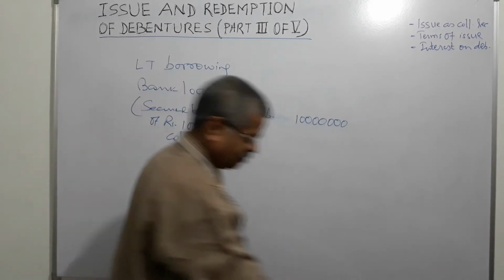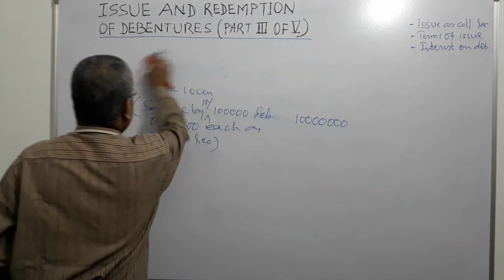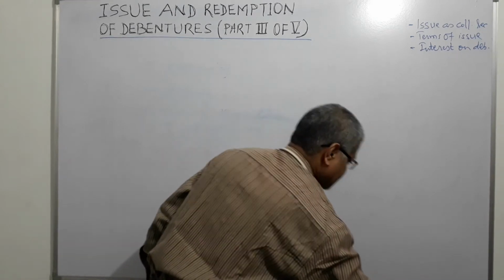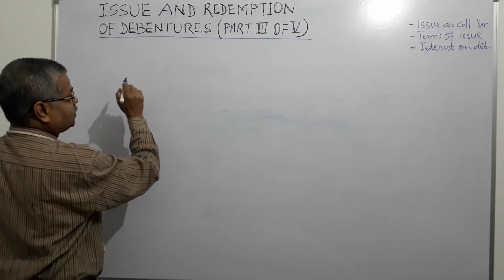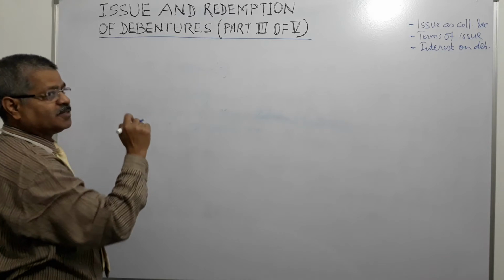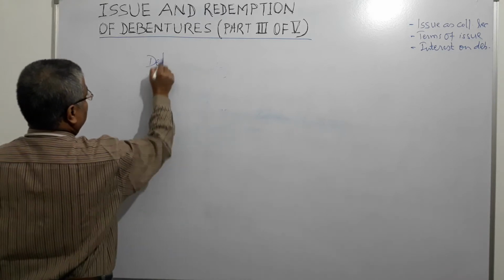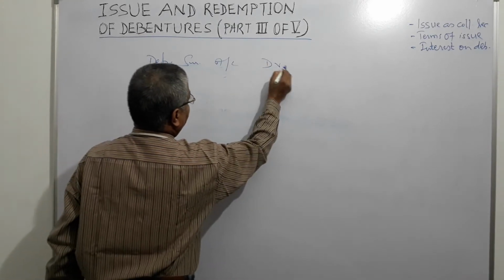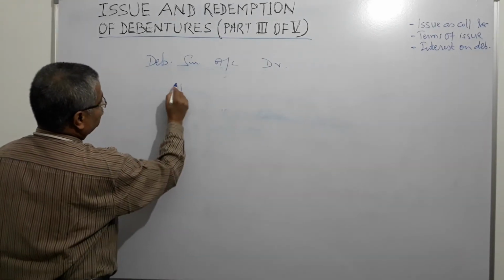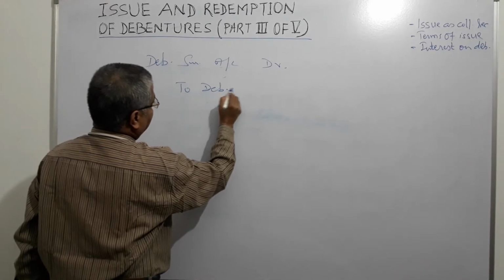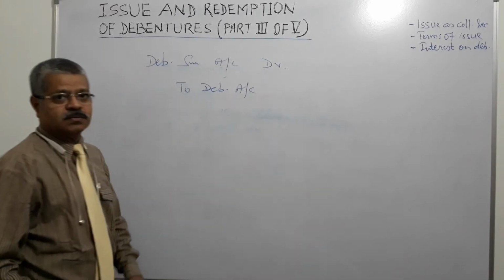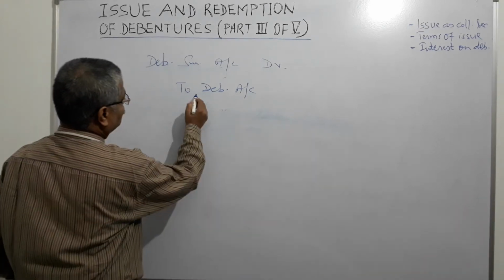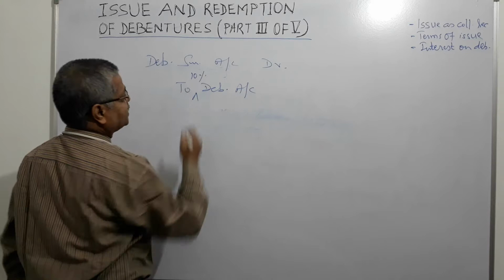Another method is the second method. In that an entry is passed. What is that entry? They debit debenture suspense account and credit 10% debenture account.